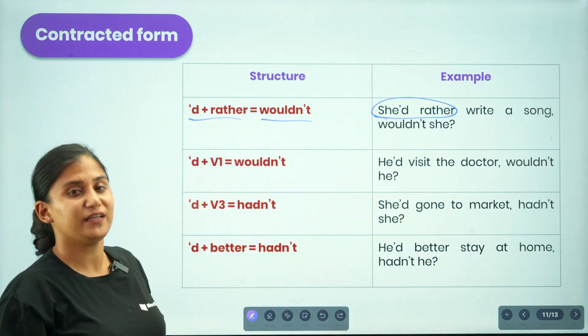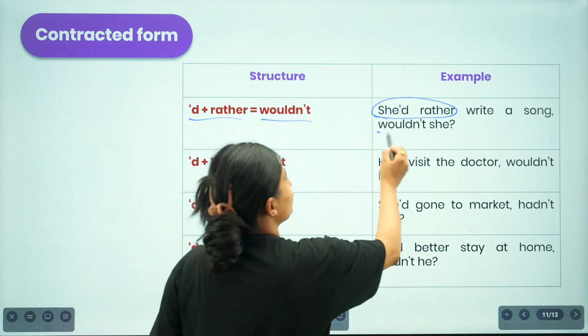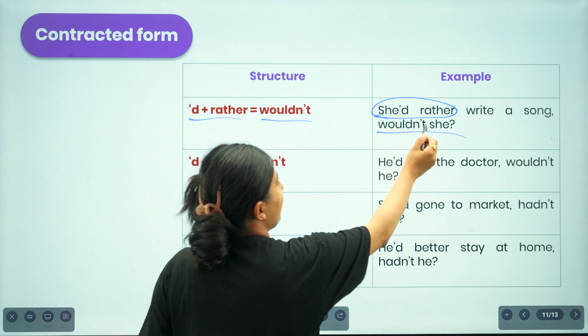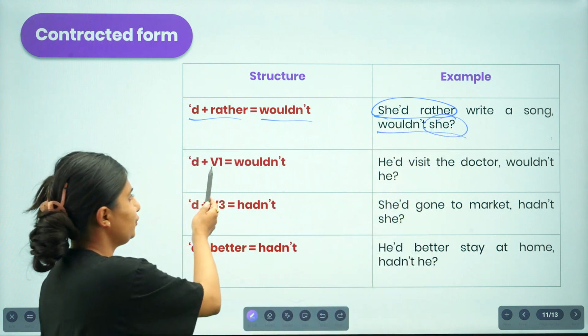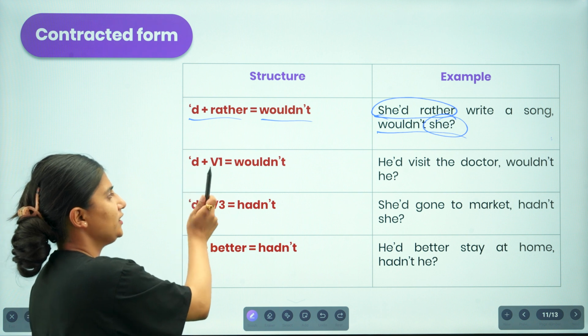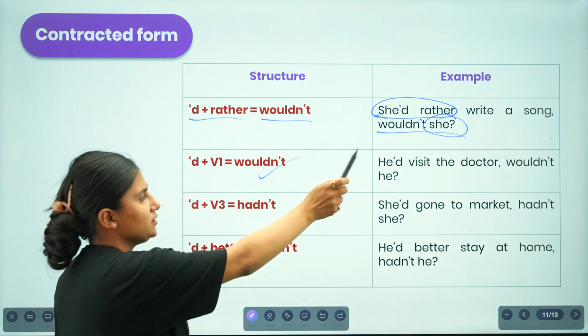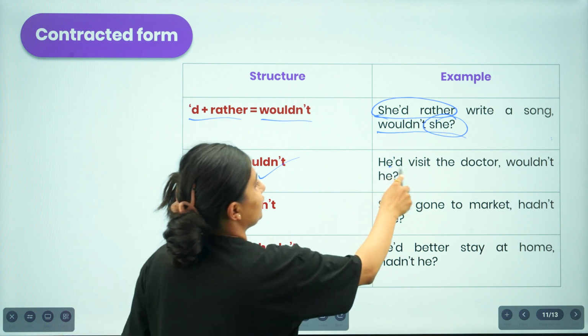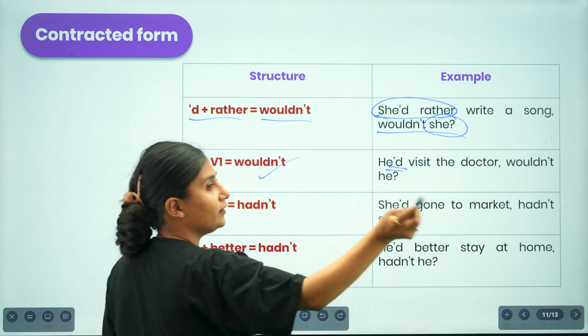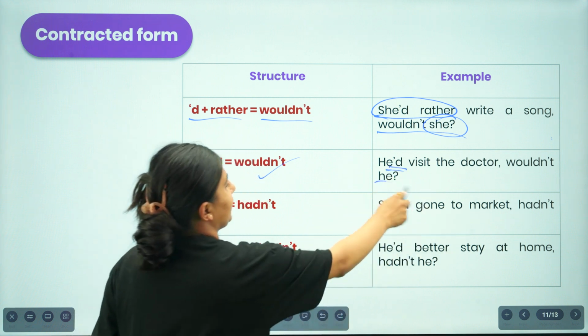If this particular idea occurs, then the question tag would be would not, and based on the subject provided, you create the pronoun. Similarly, if you are provided with would plus verb 1, that's again would not. That is, he would visit a doctor. It is passing us the positive insight, therefore the question tag appears in a negative form.